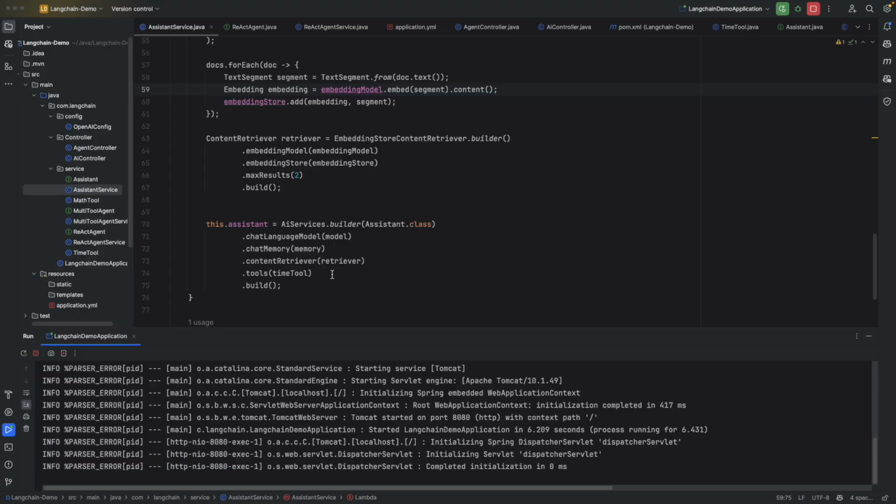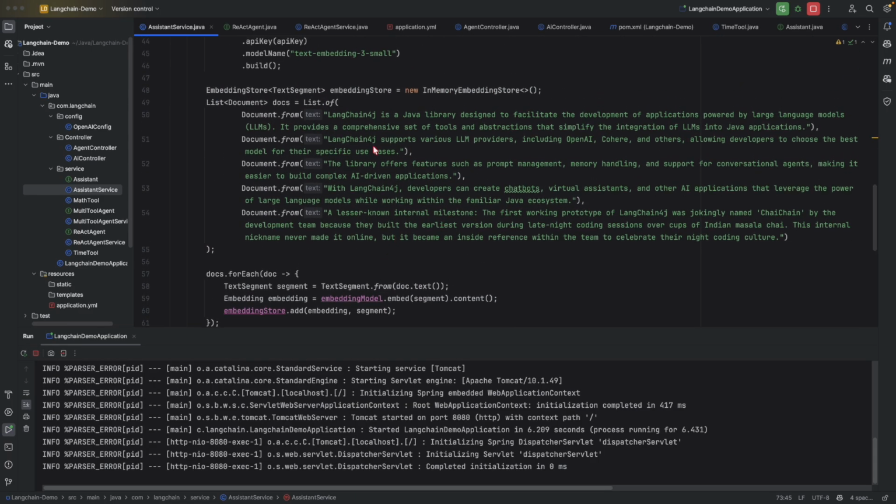And this time it has not used the tool because our query did not have any such question that needed to be answered using this tool. Okay, and here you may be getting one more question, that is, why are we using the RAG, right? Because whatever the data we are feeding here into the embedding store, this can also be generated from the model, right? But this is not the case in many places.